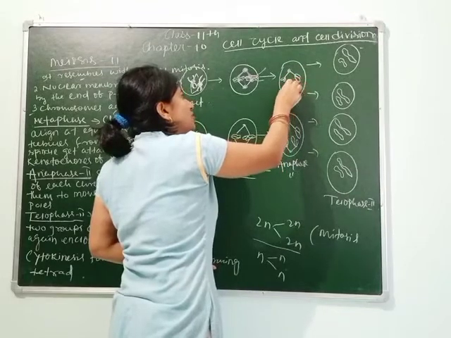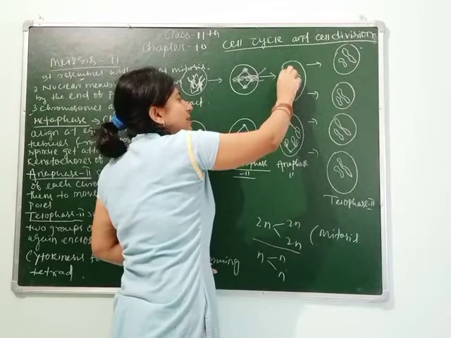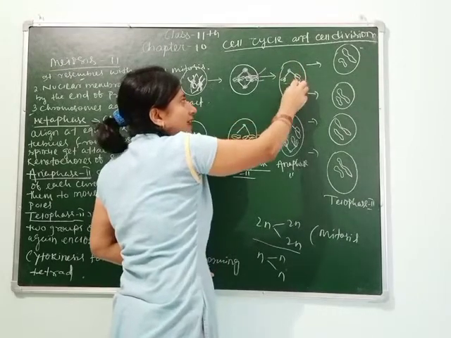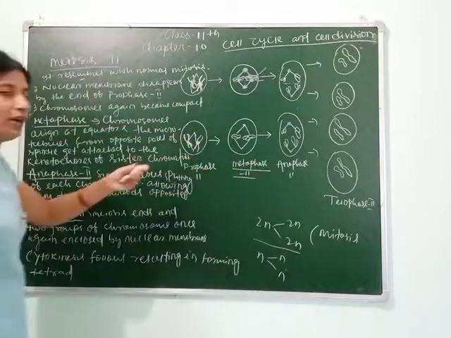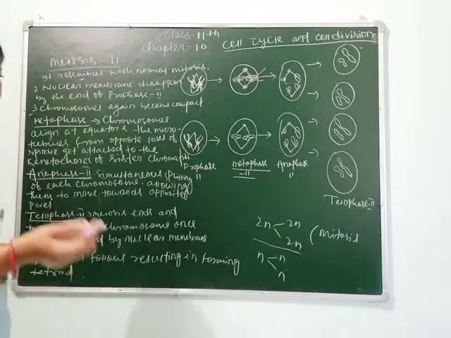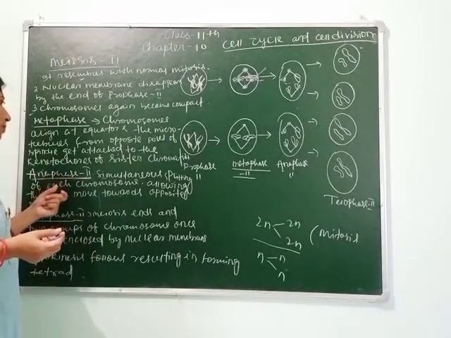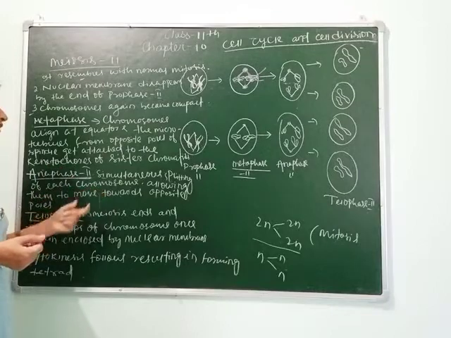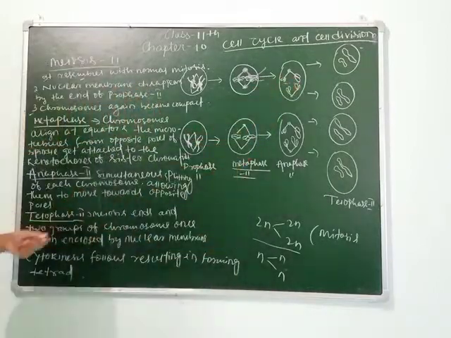Here you can see there is no connection between the sister chromatids. Now, this pair is separated and goes towards this side, and this pair is also separated and goes towards this side. So the sign of anaphase 2 is simultaneous splitting of each chromosome, allowing them to move towards the opposite poles.